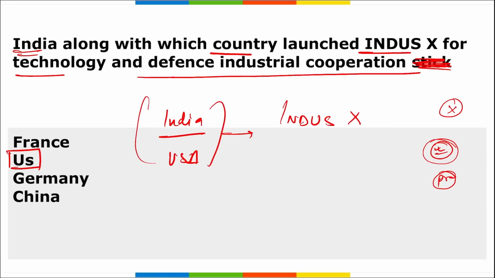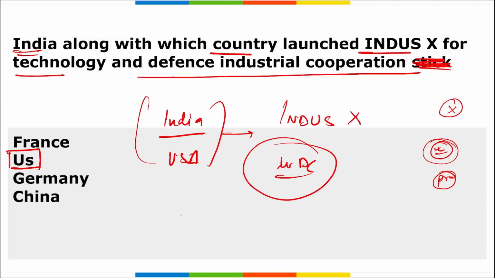So Ministry of Defense from India and Department of Defense of USA have officially launched this Indus X, that is India US Acceleration Ecosystem. This was an event held in Washington DC, and here the US wants to expand the strategic technology partnership and defense industrial cooperation between the India and US governments. Correct? This Indus X was based on the commitment made between US and Indian national security advisors on an innovation bridge to connect Indian and US defense startups.